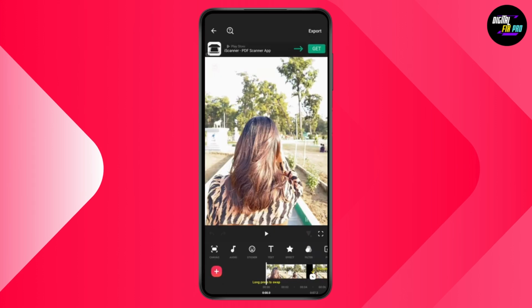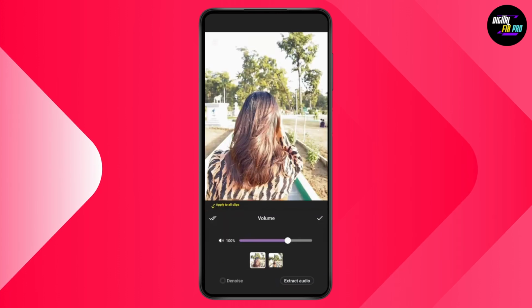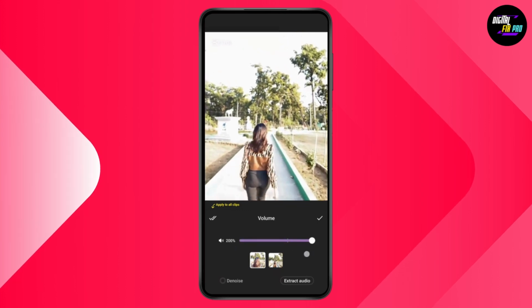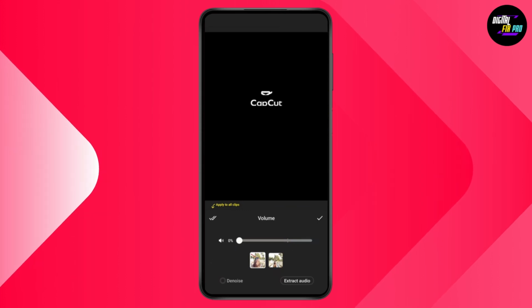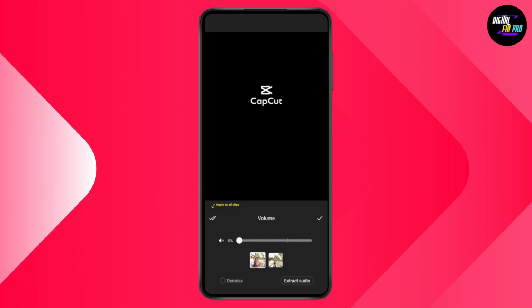but if you don't find it right here, then you can just simply select your video and then swipe. After swiping, you will have the volume option. So you need to tap on the volume, and once you tap on it, you can turn that off or you can turn it on. You can do anything. So that's how you can mute your audio. You can go with 0, or here on the left side you will have the speaker icon. You can tap on the speaker, which will mute your audio.